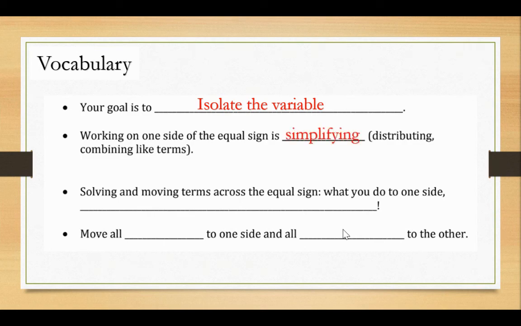We're working on one side of the equal sign. We're simplifying. Remember the steps. The order we do this is we distribute first, then we combine like terms, then we get into solving. When you solve, you're moving stuff across the equal side. What you do to one side, you must do to the other. And then you're going to move all the variables to one side and all the constants to the other side. Remember, a constant are your numbers, the numbers by themselves. The variables are the letters. So I want to get all my x's on one side and all my numbers on the other side, okay?